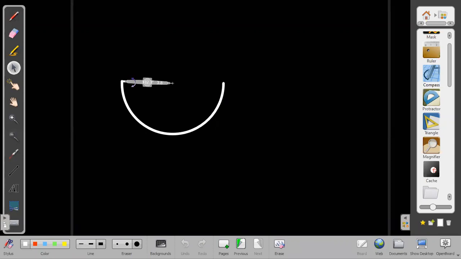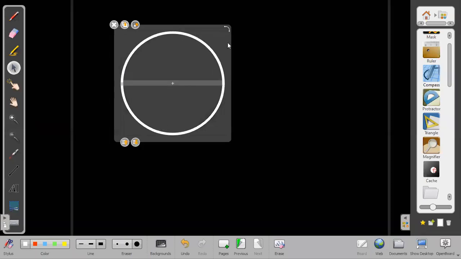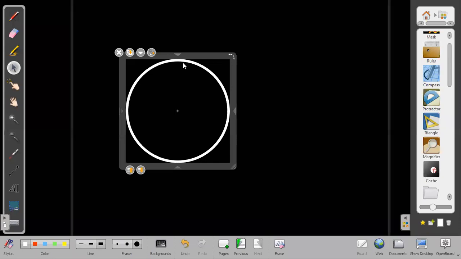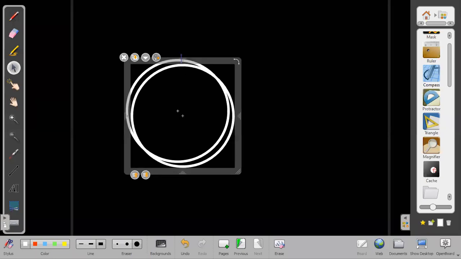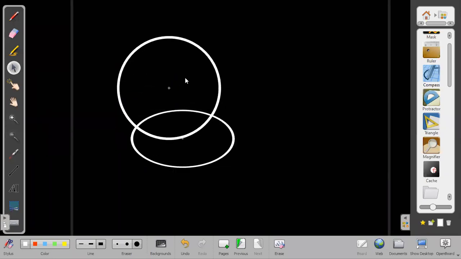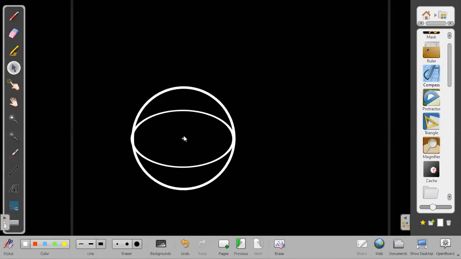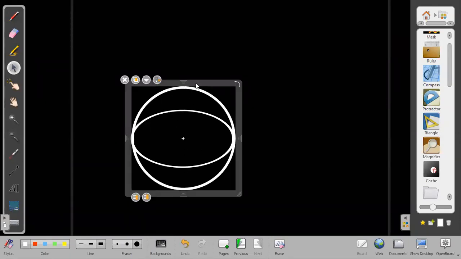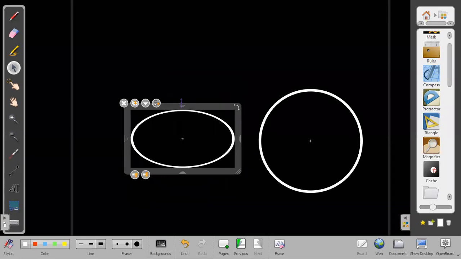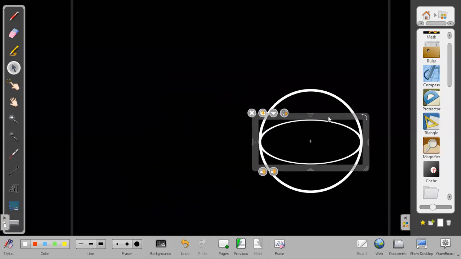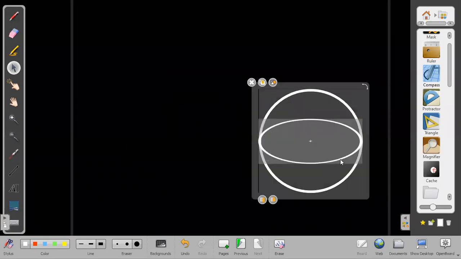This is, let us say, hollow. And from here only I will make a solid one also. This is a solid hemisphere.